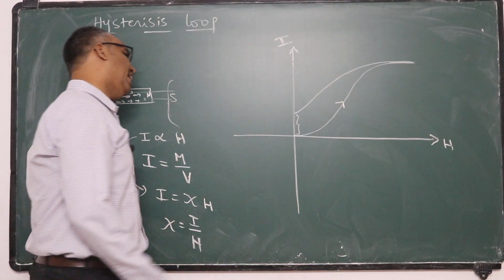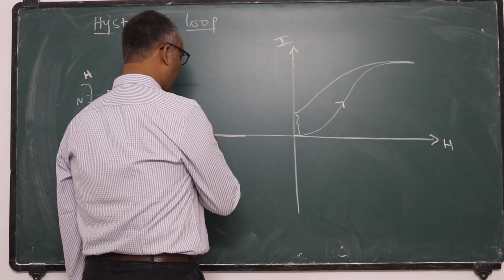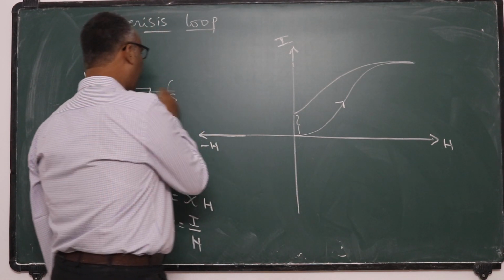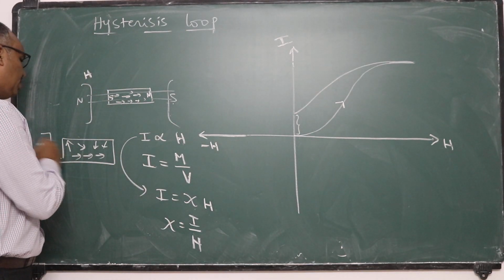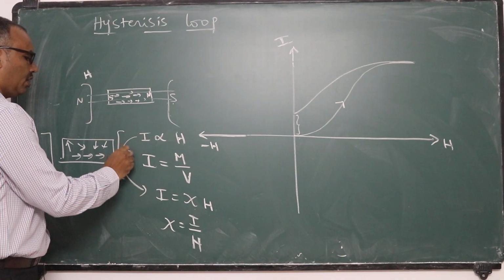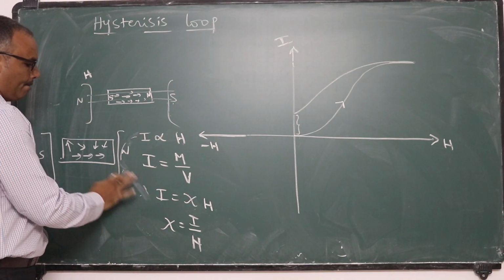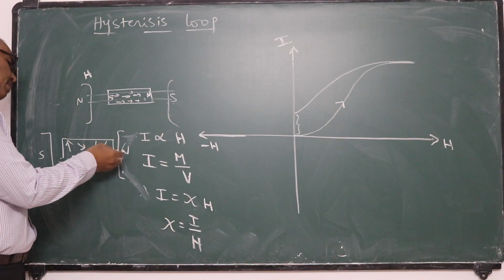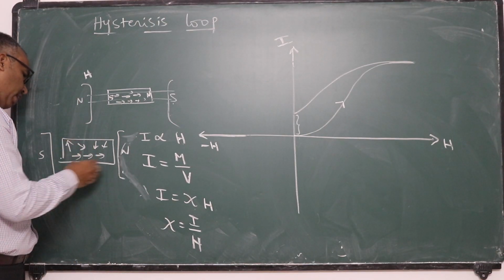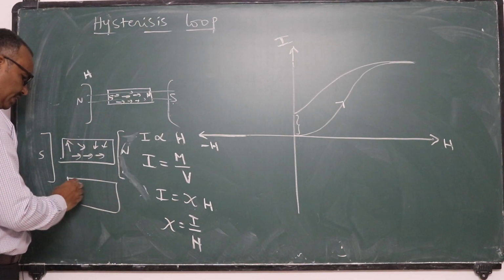Now if I apply reverse magnetic field, that means the direction of the magnetic field is reversed here. Now here I applied south, here I applied north. What will happen? The reverse magnetic field will try to align the atomic magnets in the reverse direction, like this.